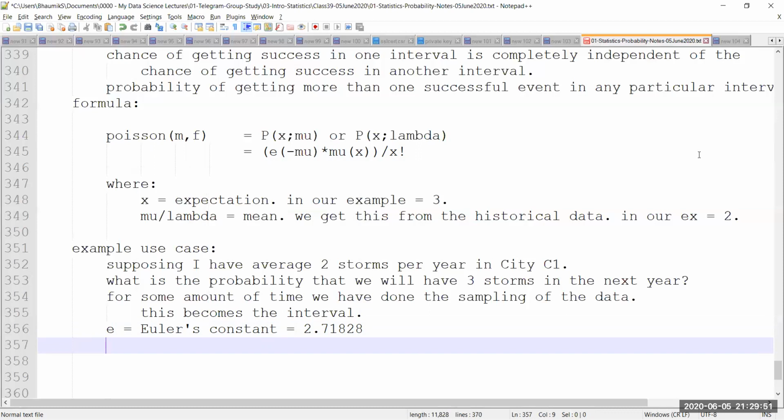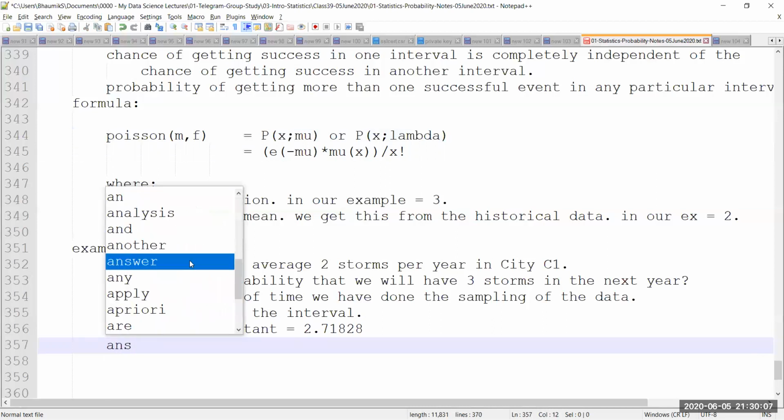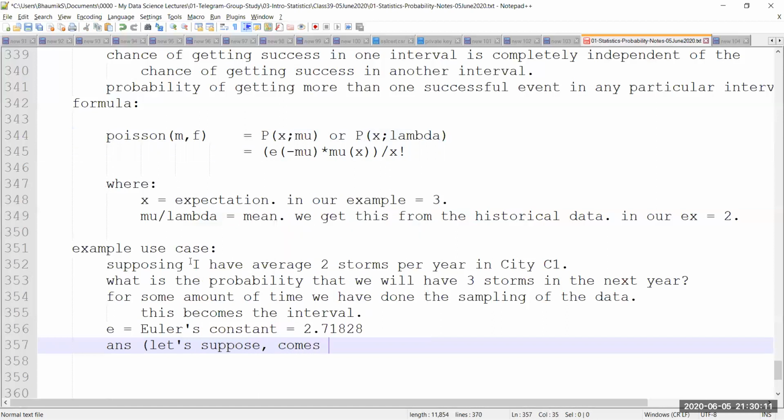This value is fixed. Then I put the rest of the things in the formula and I come to know the value. So basis the value, I can decide whether the probability is really high to be considered or not. Let's say my answer comes out to be 0.20.